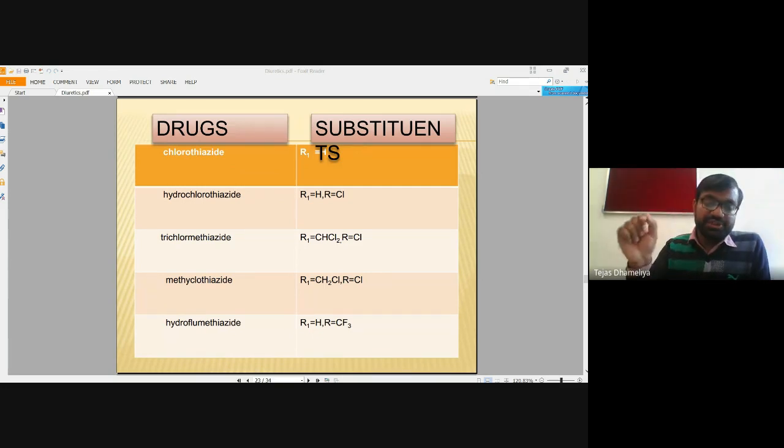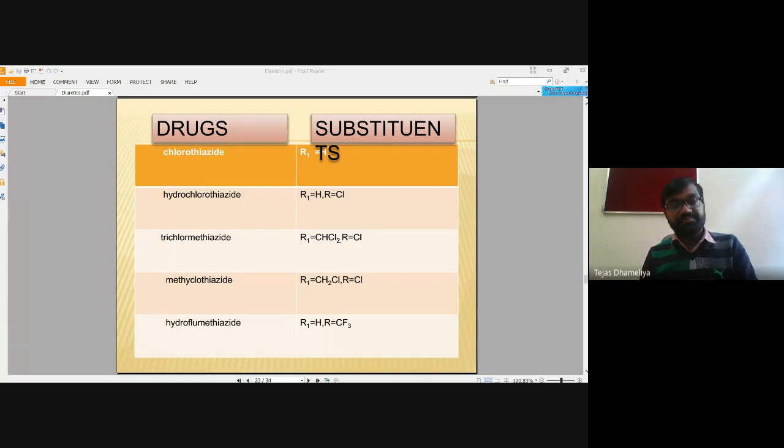At the second position, if there is a methyl group, it can increase the activity, and saturation between the second, third, and fourth positions may increase the potency of thiazide diuretics, resulting in hydrothiazide diuretics.